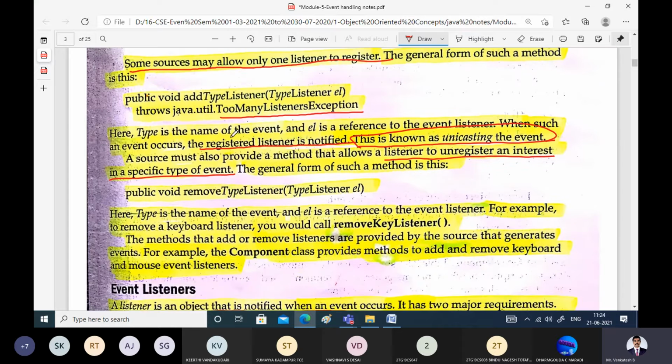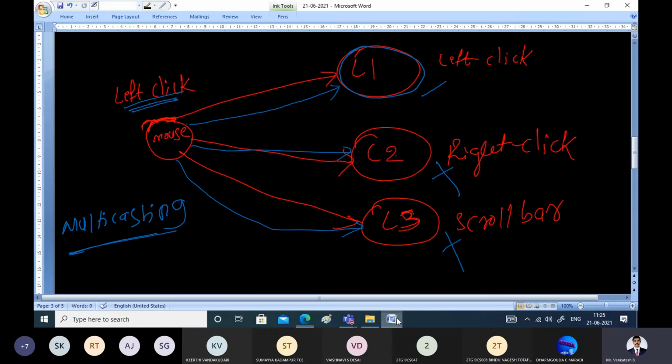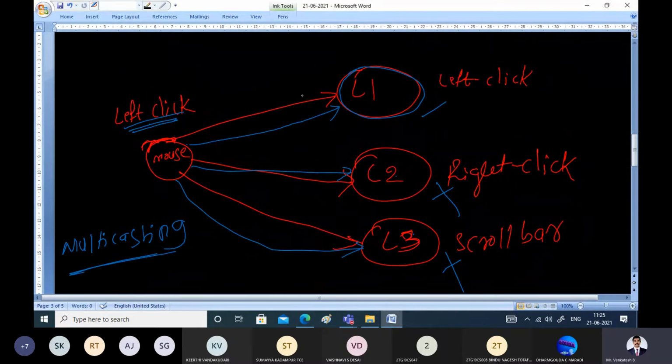And as we register the listener, there is also a method to unregister a specific type of event. This is the method for unregistering. For example, you have added add key listener. Similarly, we can have remove key listener, where the type of event is key press. You can also remove the listener, which means we are trying to unregister. If L1 wants to unregister from the mouse, it is possible.